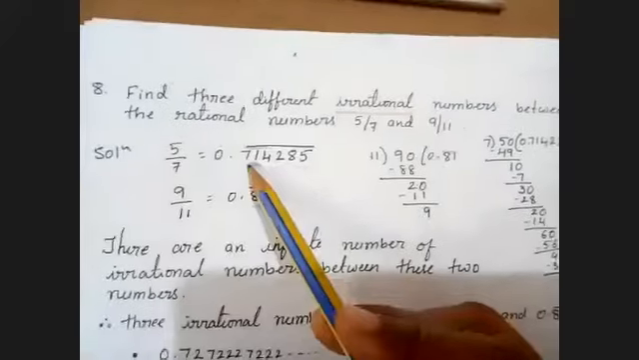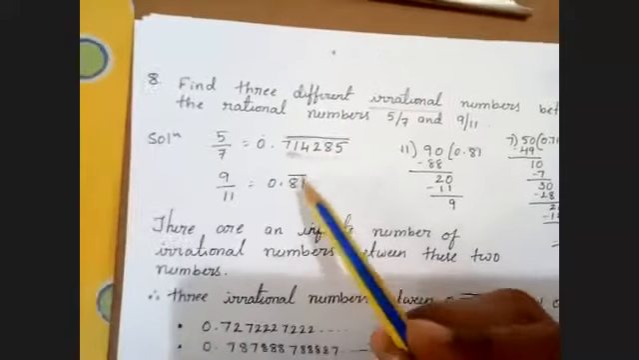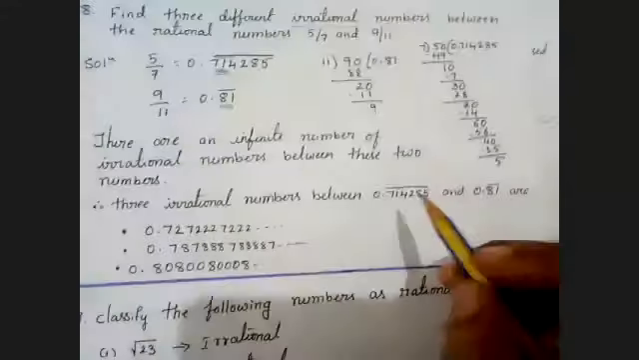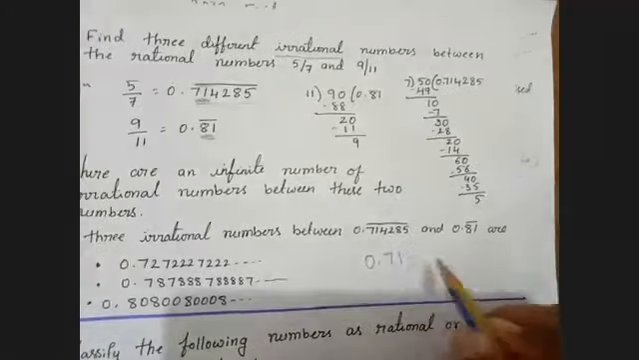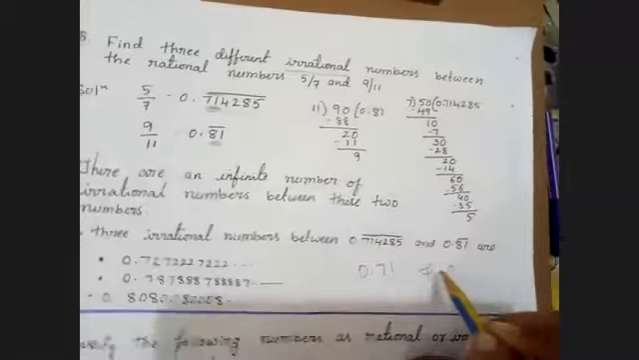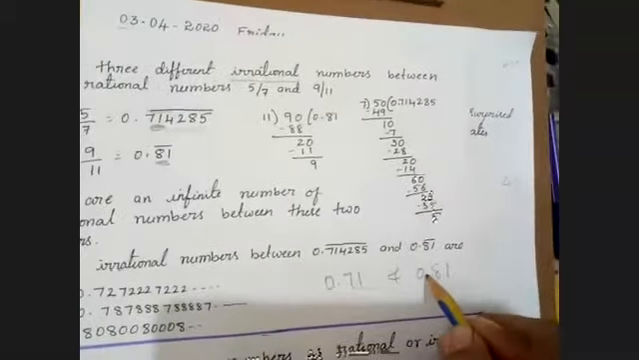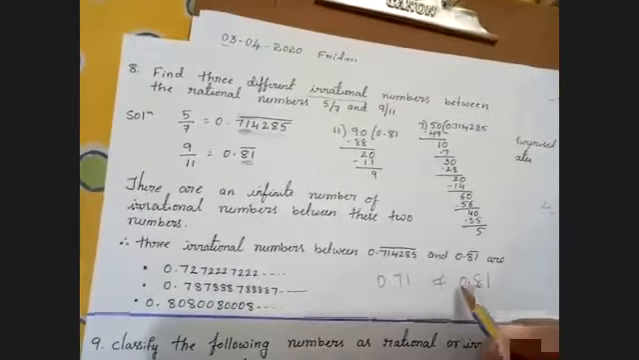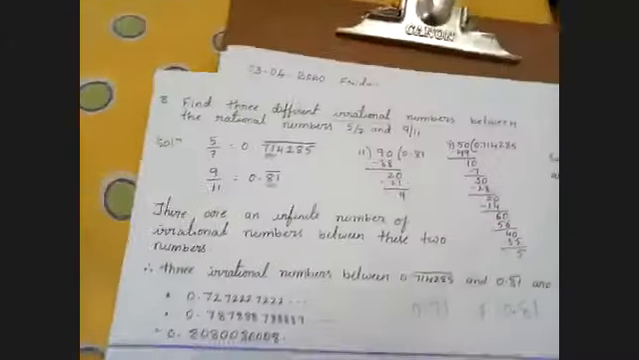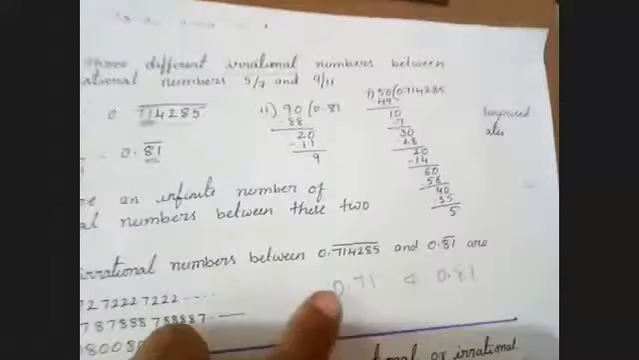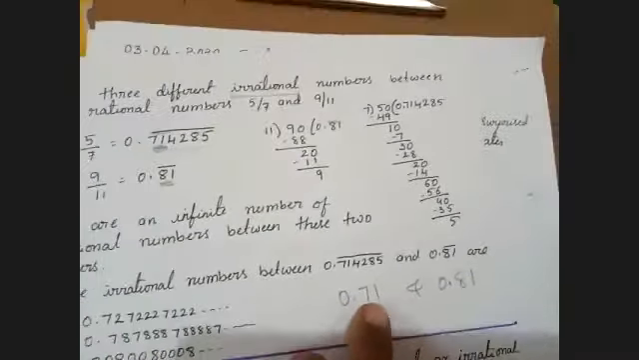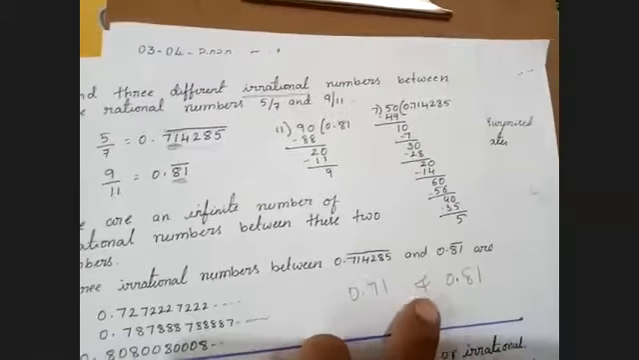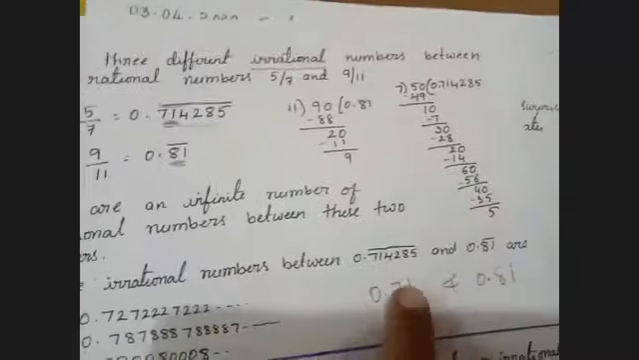Here after the point I got 0.71. Here after the point I got 0.81. So between 0.71 and 0.81 I need to take numbers, which means don't take 0.71 or 0.81. Between them I'm getting infinitely many. If I take a decimal number after 0.71, I'm getting 0.72, 0.73, 0.74, 0.75, 0.76, up to 0.80.